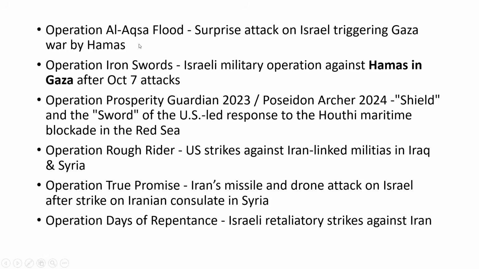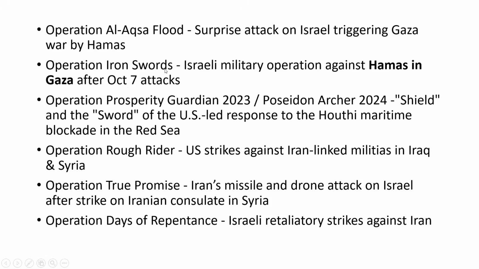So first is, of course, you all know it all started with the October 7 attack of Hamas on Israel. You know Israel was occupying the West Bank and Gaza. Hamas is a terrorist organization. It attacked Israel and this was the trigger. This operation is called Operation Al-Aqsa Flood. After this, Israel did a counter attack and this was known as Operation Iron Swords. So these are the two important operations that you have to know.